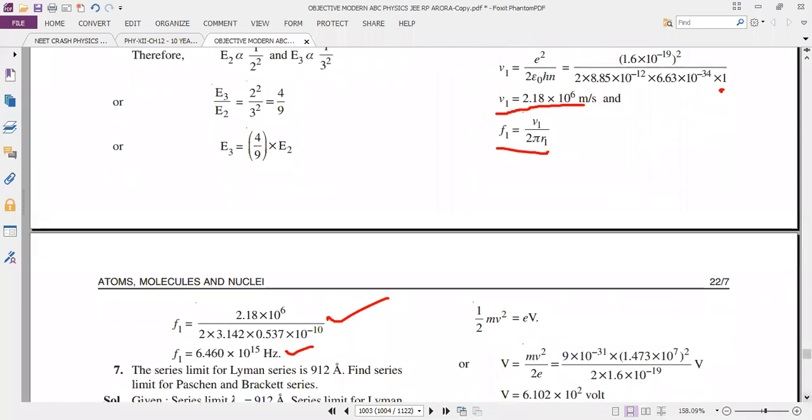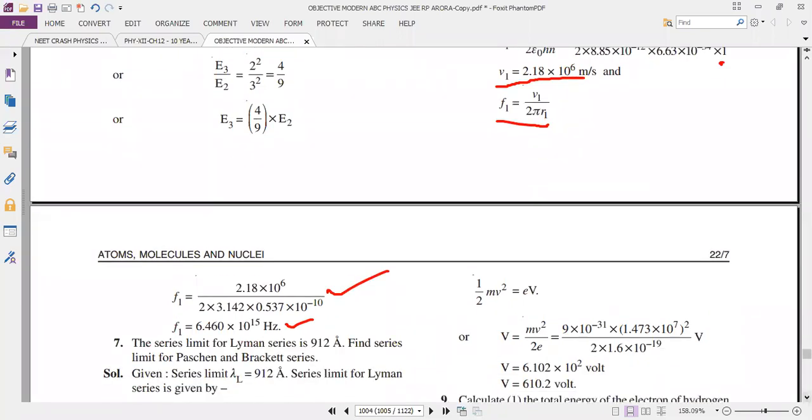Next problem. The series limit of the Lyman series is 912 Angstrom. Find the series limits for the Paschen and the Brackett series. You can try.